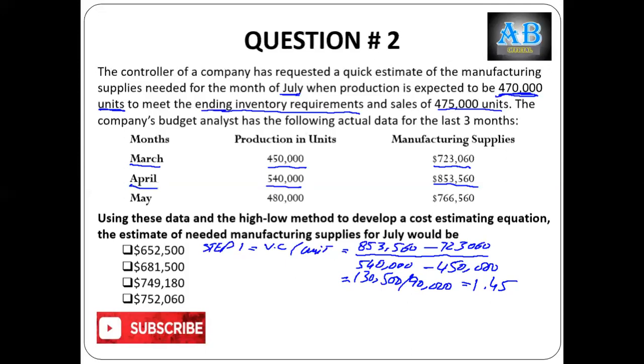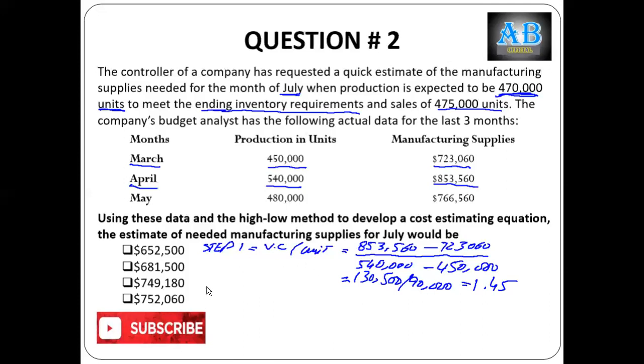853,560 minus 723,060 is equal to 130,500. 130,500 divided by 90,000 is equal to 1.45. Now this is the variable cost per unit.